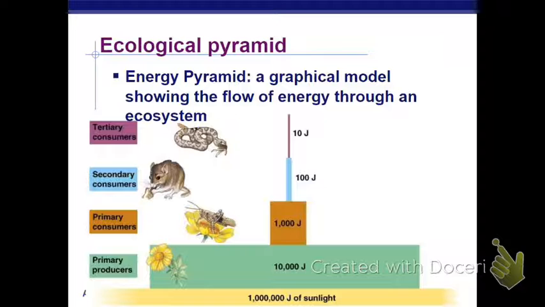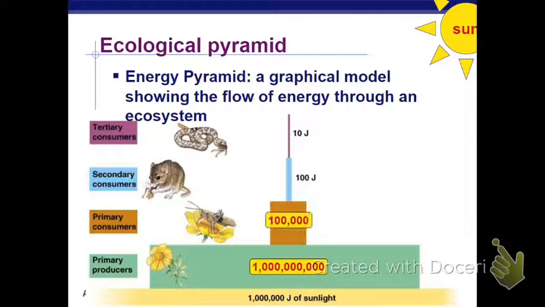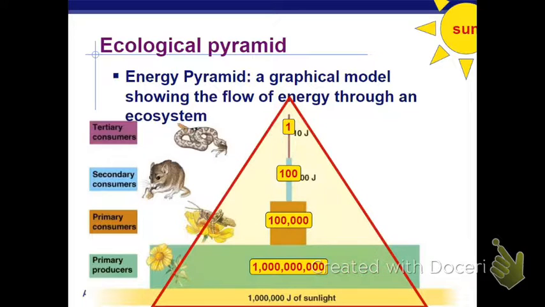Why? Because the plant uses 9,000 of it to grow, to produce its flowers and stuff like that, and all the way down. And so again, it goes down 10% each level. Why? Because 90% of the energy is used by the plant or animal to grow and do its things.